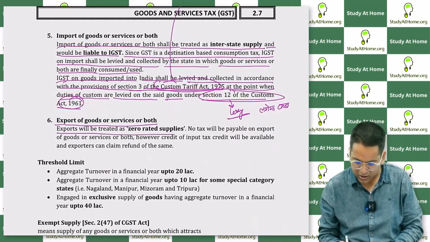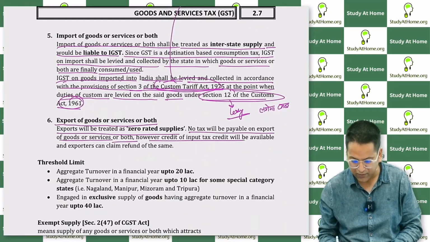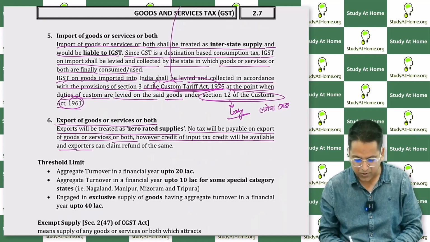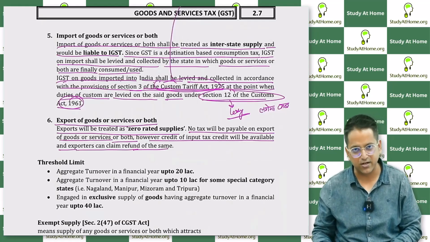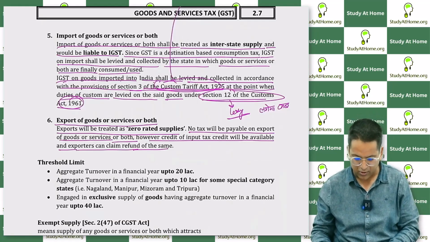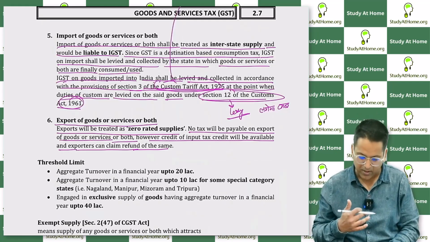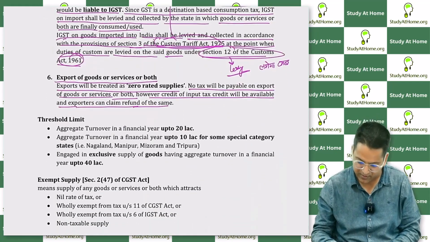Export will be treated as 0 rated supplies. No tax will be payable on export of goods or services or both. However, the credit of input tax will be available and exporters can claim a refund of the same. No tax needs to be paid, but you will get the credit of the input tax credit. So that money is given to you through a refund.